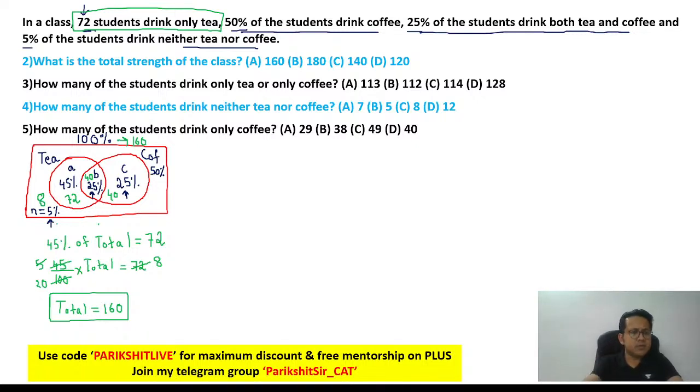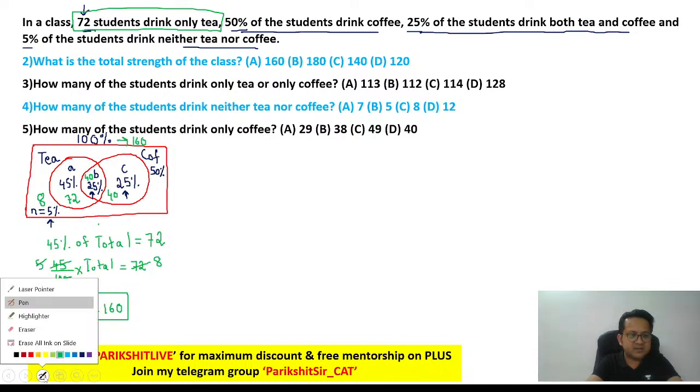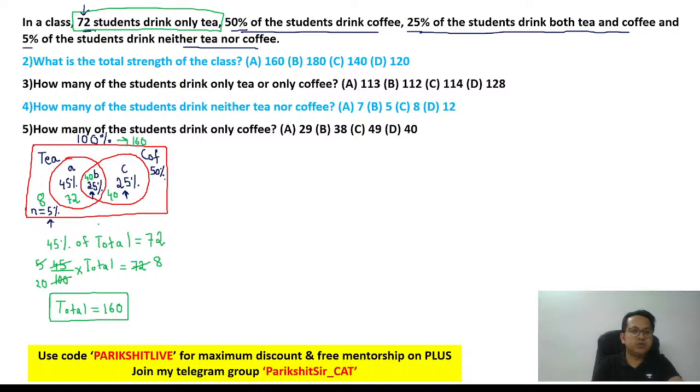Correct? Chalo, let's get started. First one, number two. What is the total strength of the class? We already got it. Total strength of the class is 160. We already derived that. Option E.